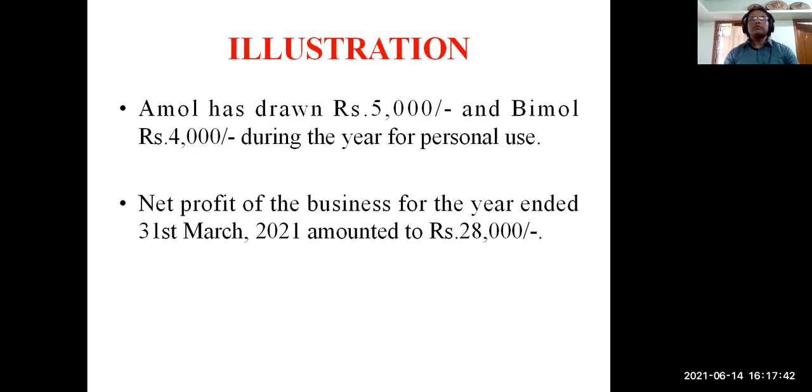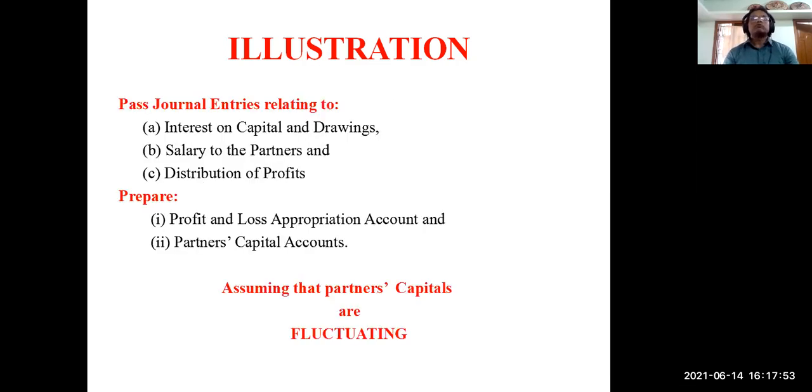And the net profit of the business for the year ended 31st March 2021 amounted to 28,000. That also you know. So what you have to do is pass journal entries in connection with interest on capital and drawings. I showed you that there also, but there will be a little bit of change here. Then the journal entry for salary to partners, and then distribution of profit, how profit is distributed. After doing these journals, you have to prepare the profit and loss appropriation account.